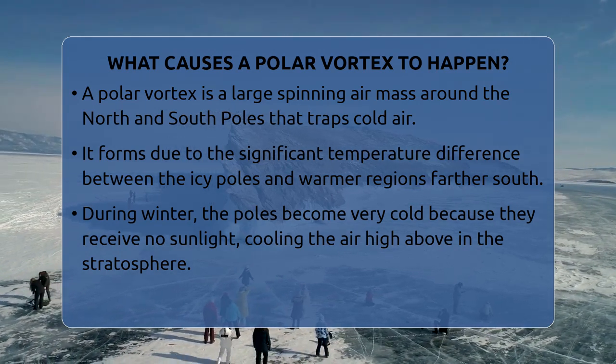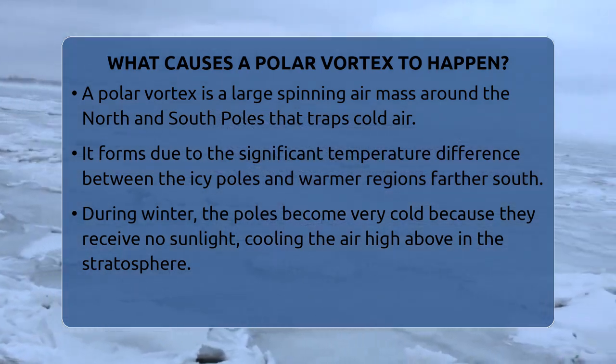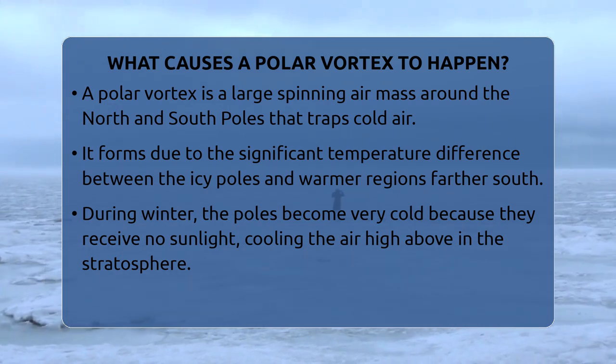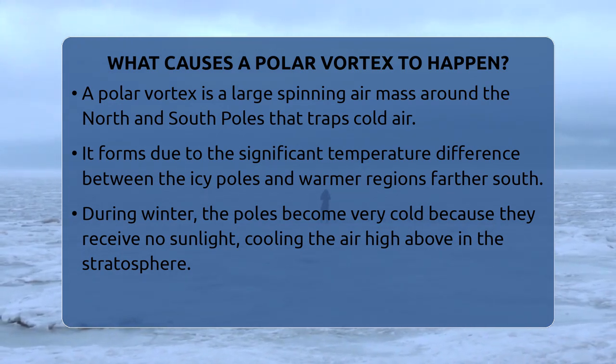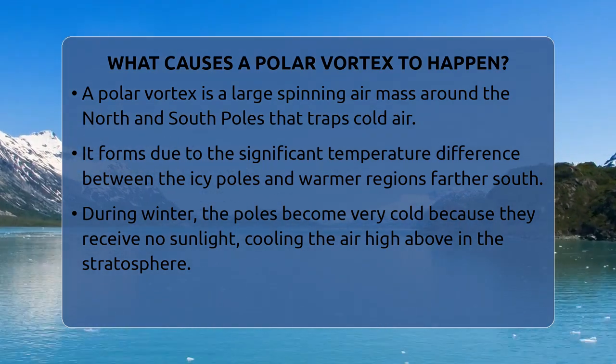During winter, the poles get very cold because there's no sunlight, cooling the air high above the surface in the stratosphere, which is about 10 to 30 miles up. This creates a huge, dense pocket of cold air. Now, warm air from the mid-latitudes tries to move toward the poles to balance things out.